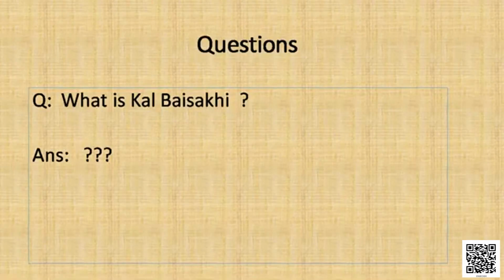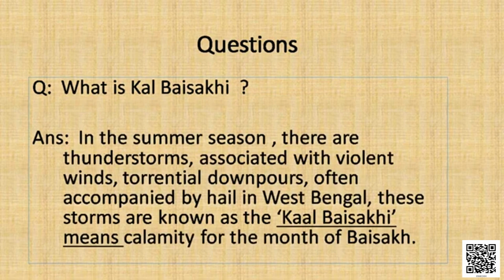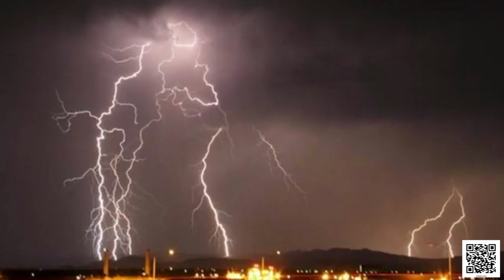Do you know about Kal Baisakhi? The summer season gets accompanied with thunderstorms, lightning and violent winds that bring torrential rainfall and sometimes hail. And these storms are known as Kal Baisakhi in West Bengal.